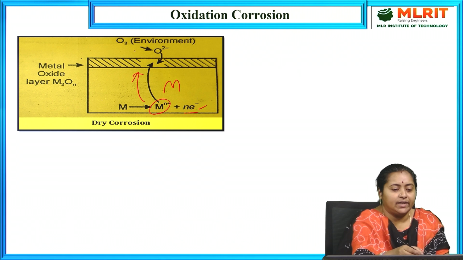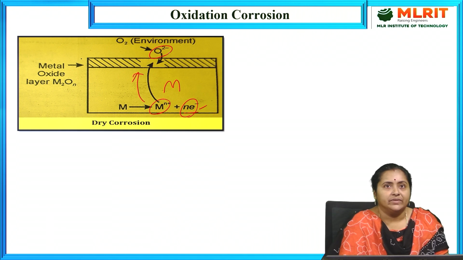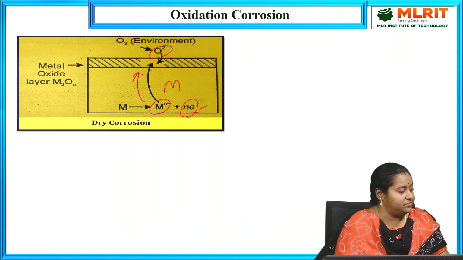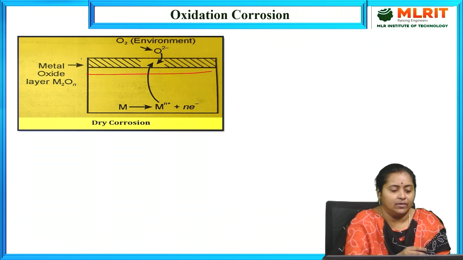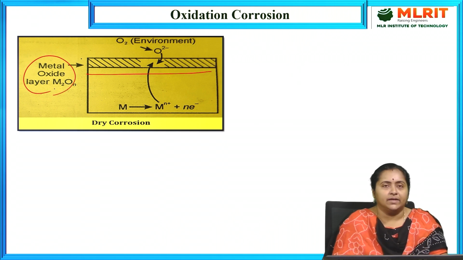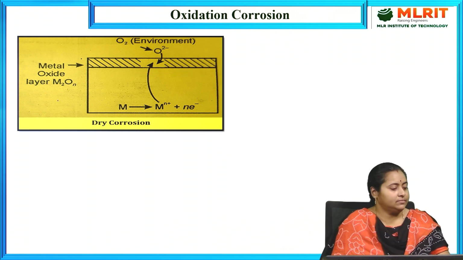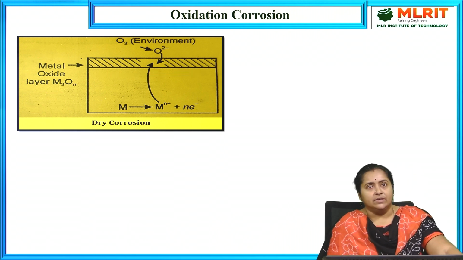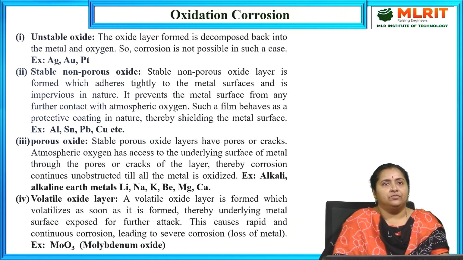Due to the attack of atmospheric oxygen, by taking these electrons, oxide ions will be released on the surface. Along the surface, these two combine to produce a metal oxide layer, which will have a thickness of 300 angstrom units. Basing on its nature, it is of 4 different types, so 4 different types of layers will be formed.